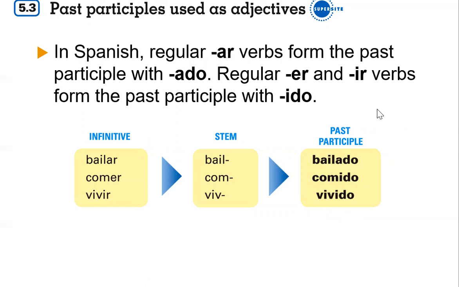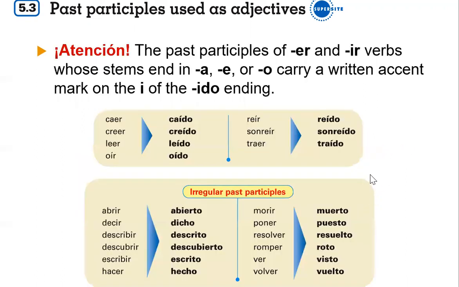When it comes to verbs like car and car, we're not going to have spelling changes either, because we're going to add the ado, just like we have with an AR after it, so our sound is going to be preserved. The same thing happens with the ido ending. If you already have an ER or an IR ending, there's not going to be any kind of combination that makes us have to spell change. But here we will have some spell changers with extra accent marks.